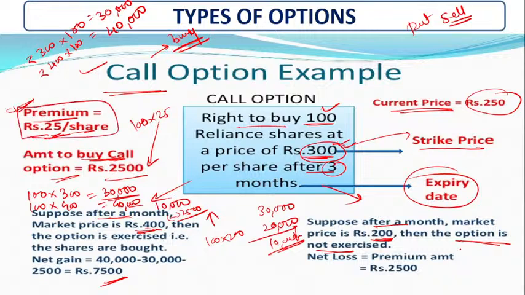So you get 30,000 minus 2,500, that is 27,500. So if the price of your share decreases in the market, whatever premium amount you have paid is only and only your loss.